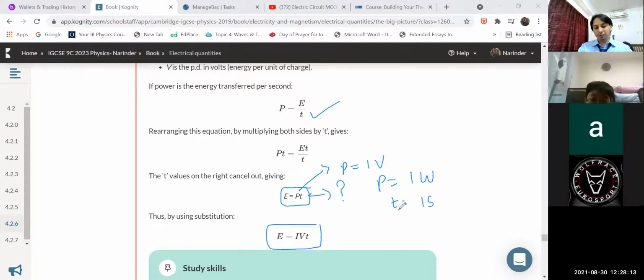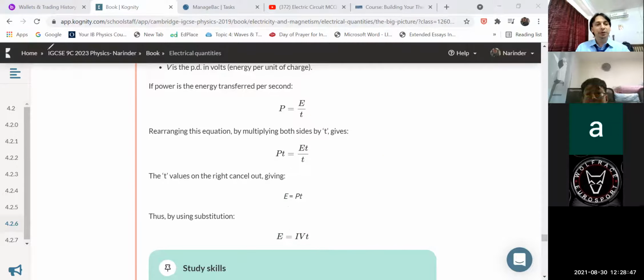Now you have a situation where again the question is to find the E, energy transfer, but this time current is given, 1 ampere, voltage is given, suppose 1 volt, and time is given, that the current is flowing in a circuit for a time period of 2 seconds. Let me take, find how much energy is transferred. You have to use IV into T. So depending upon the situation, children, what information is given, what value you have to calculate, accordingly you have to carefully apply or use these equations.